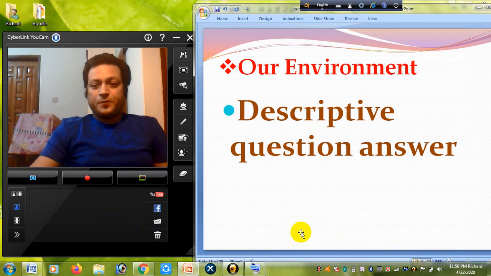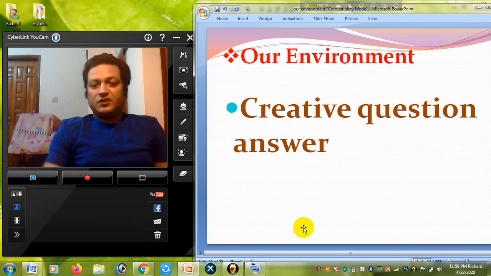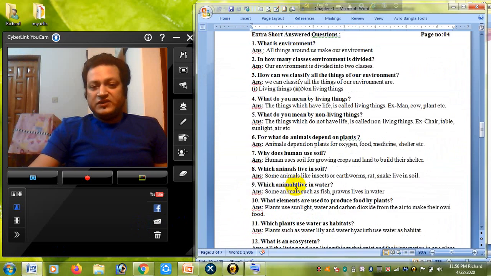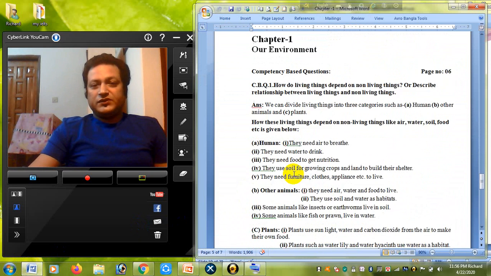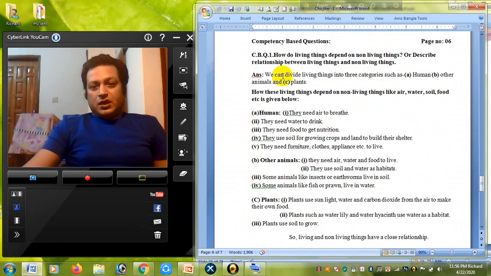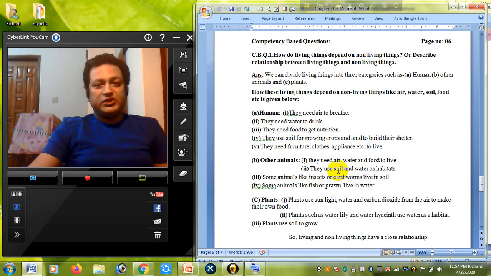What is that? That is the creative question answer. If we go to the slide, we will see what our creative question is. So see, how do living things depend on non-living things, or describe the relationship between living things and non-living things. Again, I told you the relationship between living things and non-living things is indispensable. They give us so many things, and we also give them different types of things.